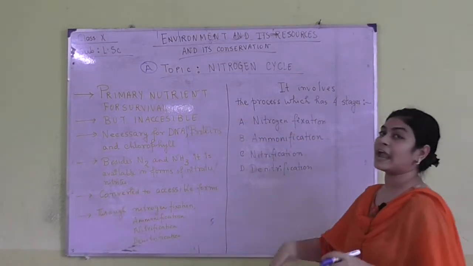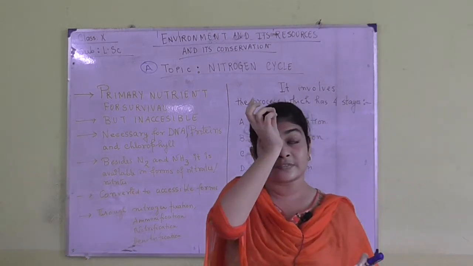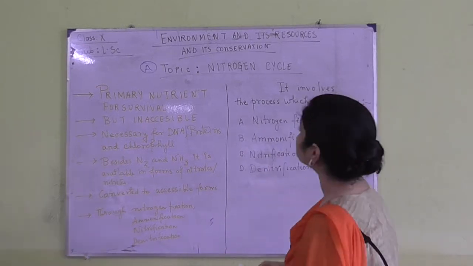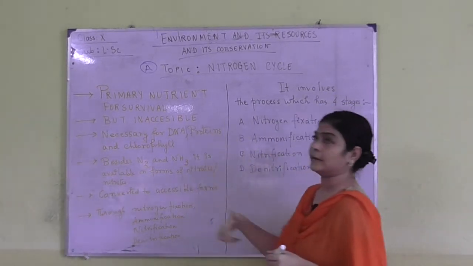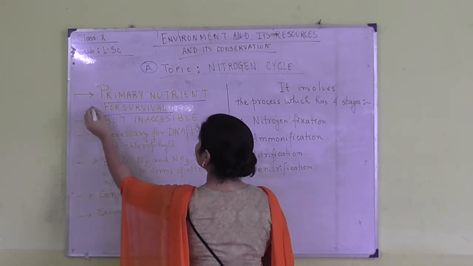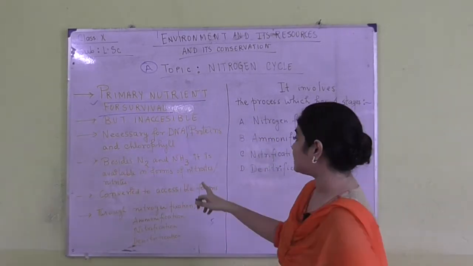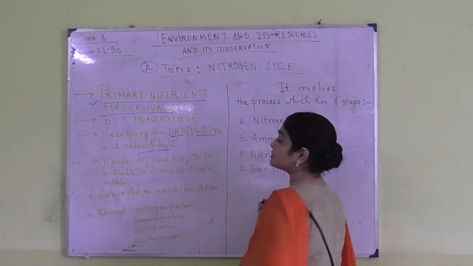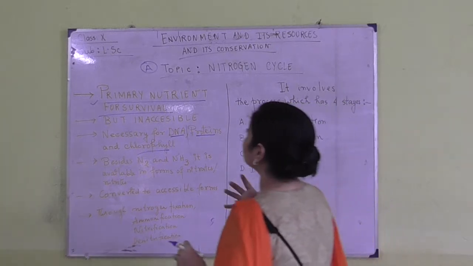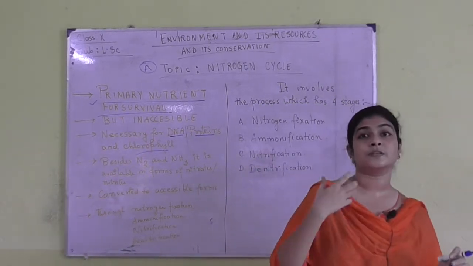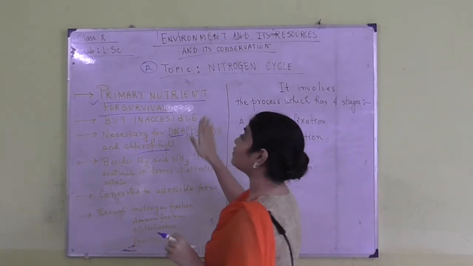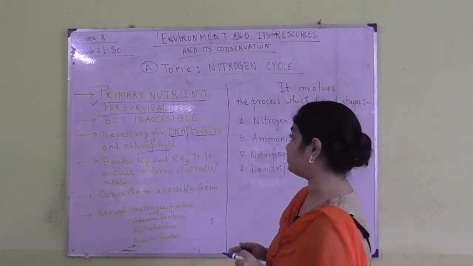First we should know why nitrogen is important in our environment. This is very important because unless a nutrient is important, we cannot talk about its movement, right. The very first thing is that it is a primary nutrient for survival. Why? Because DNA, proteins and chlorophylls are very rich in nitrogen. So nitrogen is definitely important for our body, not only in animals but also in plants and everywhere else. It is a primary nutrient required for our survival.